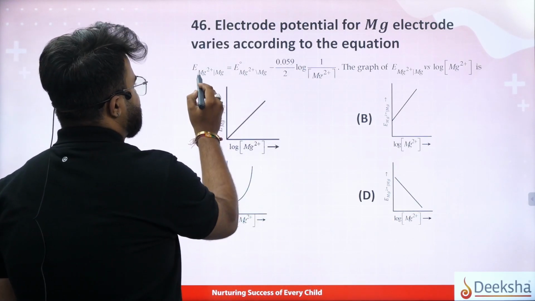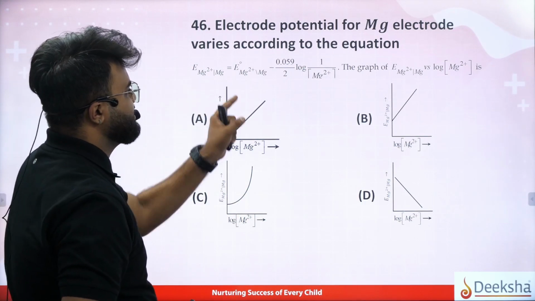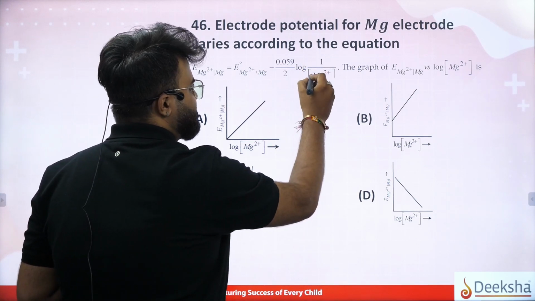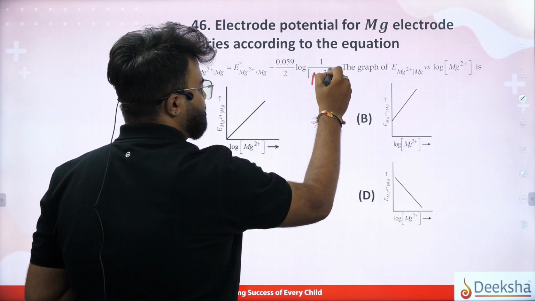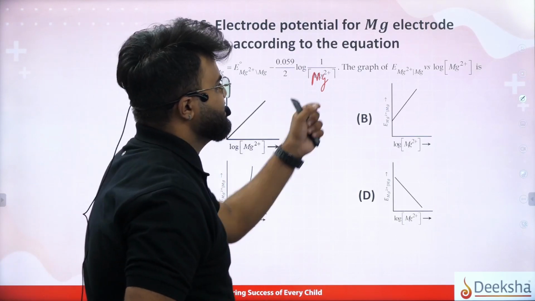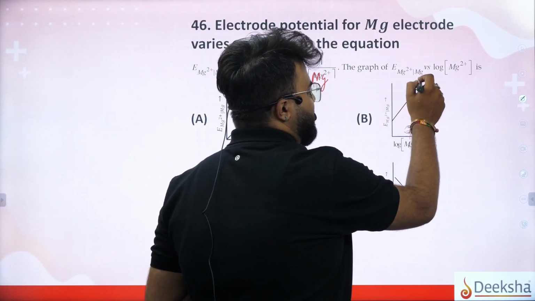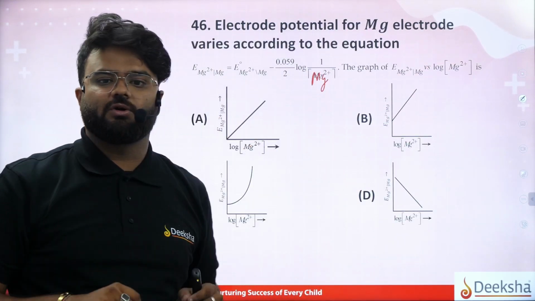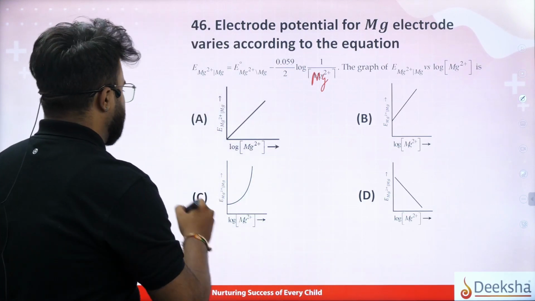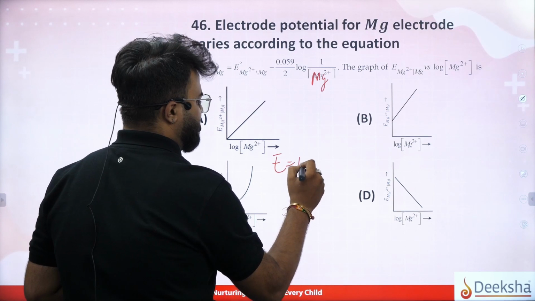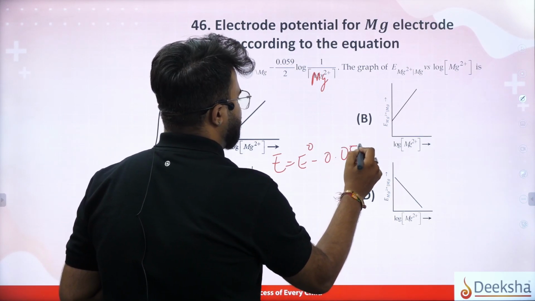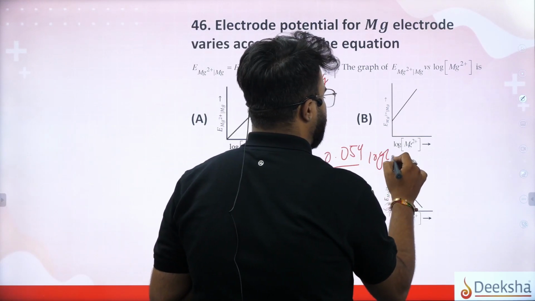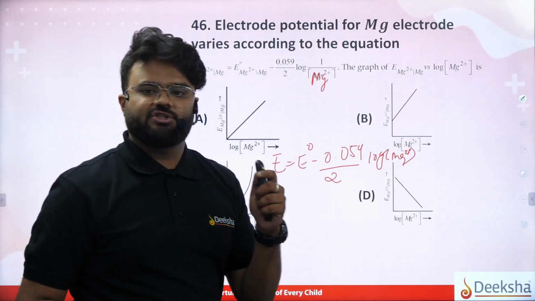That is, magnesium electrode E naught is equal to minus 0.59 by log of 1 divided by Mg2 plus. The graph of electrode potential versus log of concentration of Mg2 plus gives, simple. We know that electrode potential is equal to E naught minus 0.059 divided by 2 into log of Mg2 plus, we know.